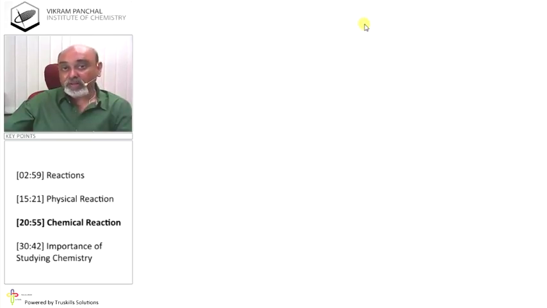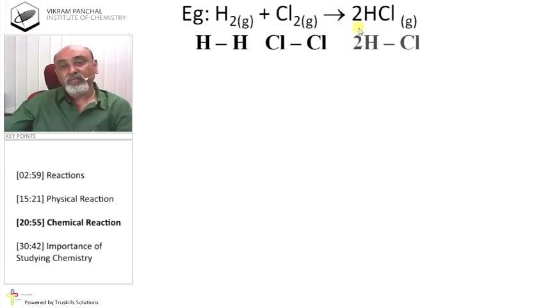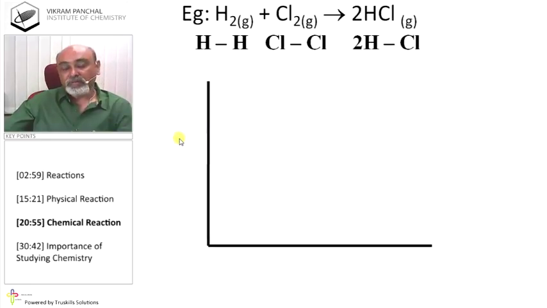For example, if you take hydrogen and chlorine, there is a single bond between two hydrogen, a single bond between two chlorine, and a single bond between hydrogen and chlorine. Bond energy of hydrogen is about 104 kilocalorie. Bond energy of chlorine is about 59 kilocalorie.